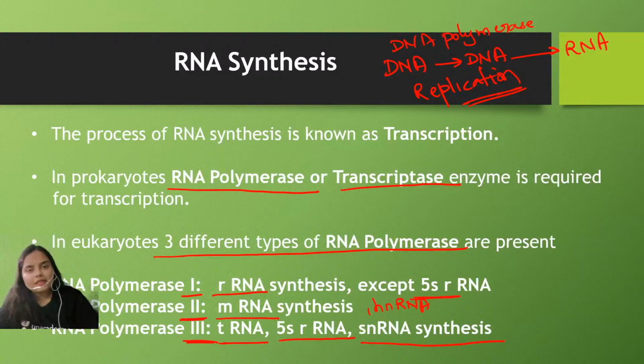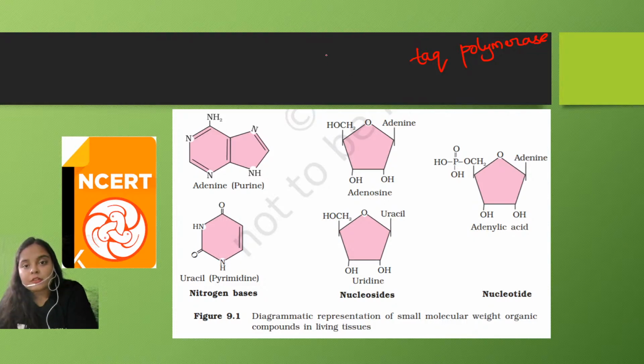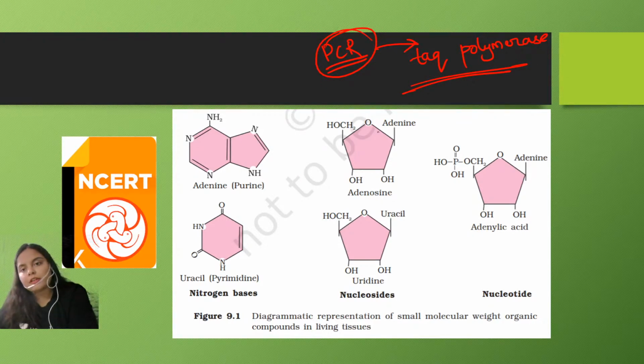So now we have a clear-cut understanding of the nucleic acids found in the cell, DNA and RNA, and also of the components from which they are made up: nitrogenous bases, sugar, and the phosphate ion. We also know the positions where they are attached. Now let us go through this NCERT part. See, it is Taq polymerase, not tag. You will be studying it when we discuss PCR in the biotechnology part. In the polymerase chain reaction, this Taq polymerase helps in synthesizing the new DNA strands. So Taq polymerase is different.